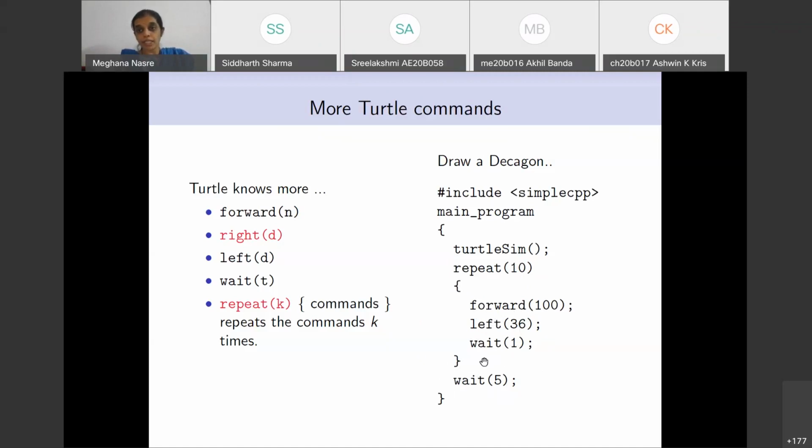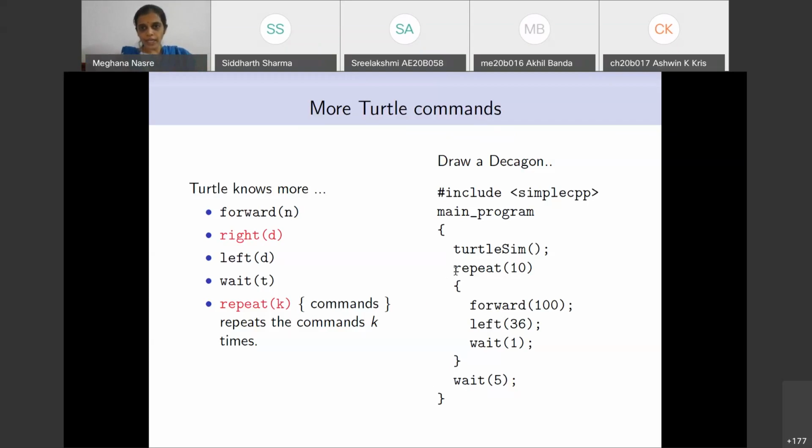So this is the meaning of repeat. All of us can understand that, and in fact you would have seen loops which are much more sophisticated than this. And after all of this is done, it is again going to wait for us for 5 seconds and then show us the completed decagon and then complete the whole program, right? So this is the meaning of the statement, the construct or the command repeat, that is also provided for the turtle. That is, the turtle understands the meaning of repeat.